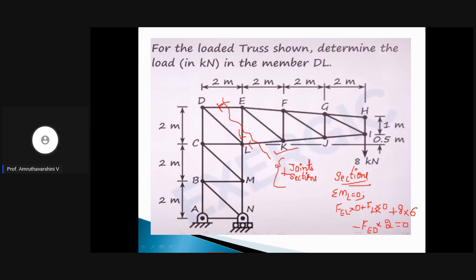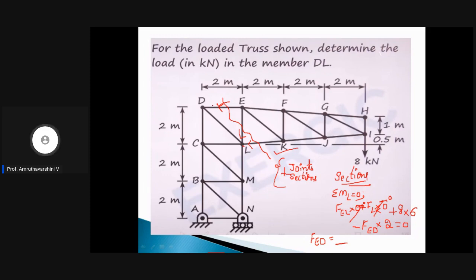It is 2 meter, which will be equated to 0. Now, since EL is 0, this term is 0, this term is also 0. We are left with only these two. Can we easily find out what is F ED from this particular equation? You need to find the answer and let me know what is the answer in the comment section.